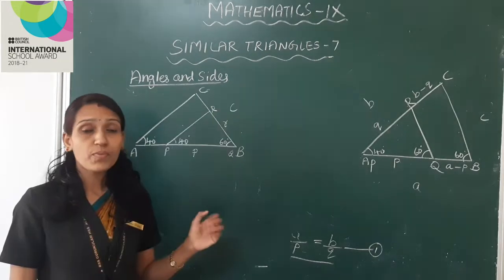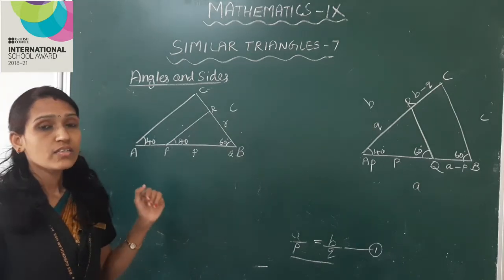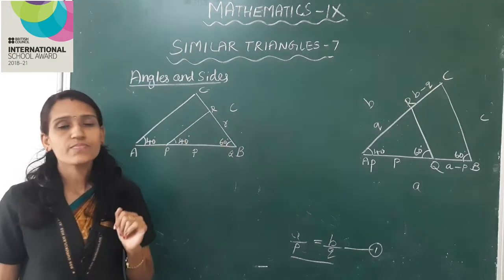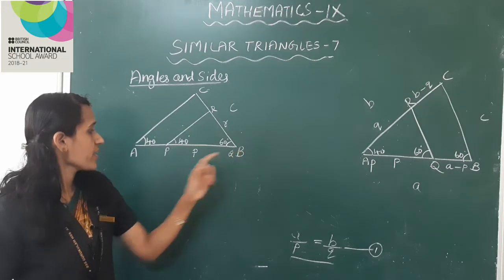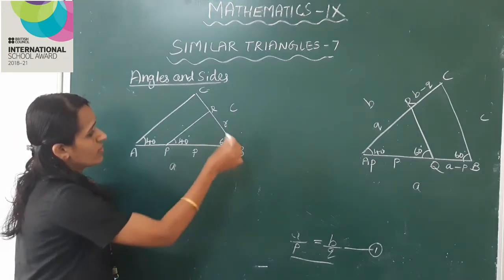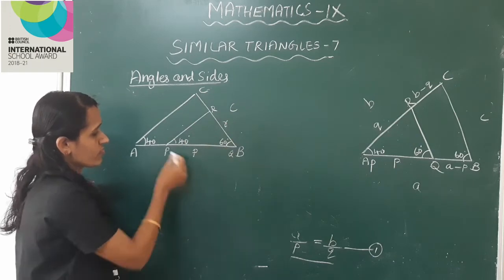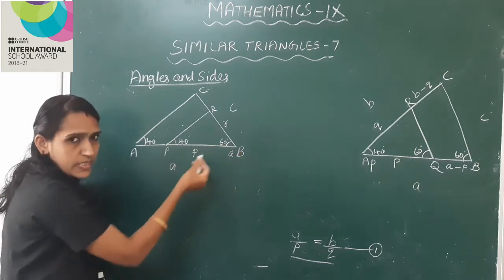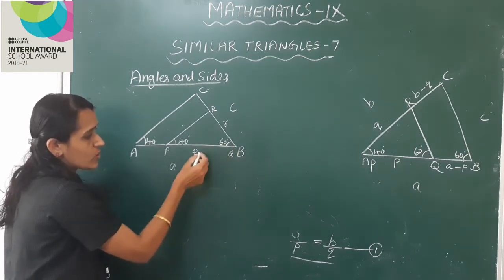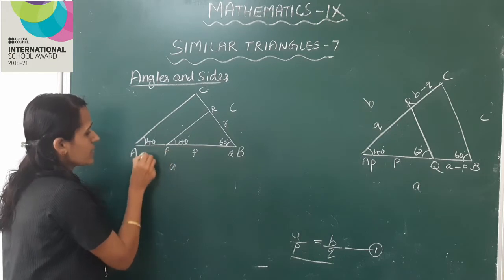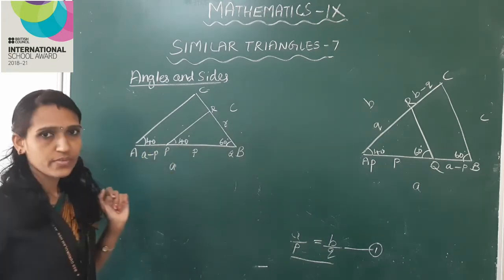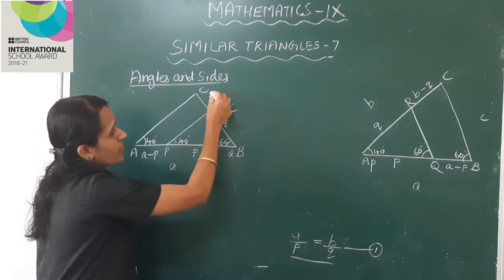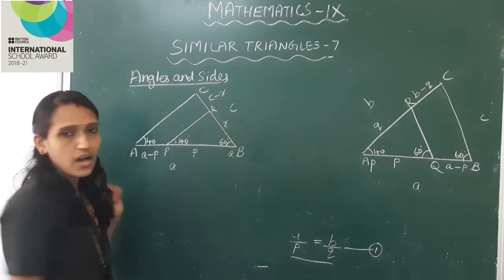Here we place the triangles with the right corners together. The figure is like this. Here AB is a, BC is c, PQ is p. What is the length of AP? The total distance is small letter a, PB is small letter p. So AP is a minus p. Okay, the same way RC is here c minus r.